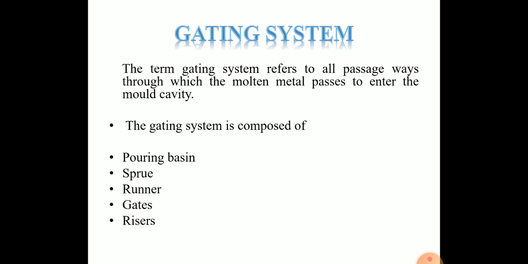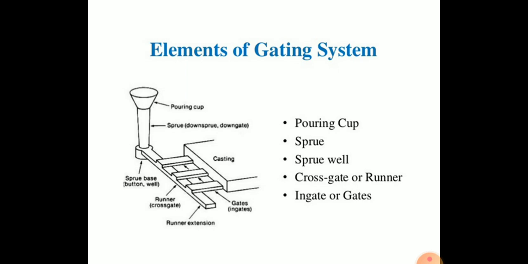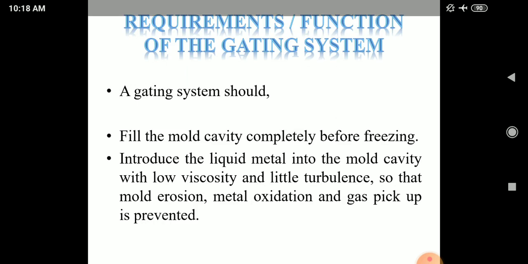The gating system is composed of, first one is the pouring basin, then sprue, runner, gates and riser. Let's see the figure of elements of the gating system. So we have the upper side of the pouring cup, sprue down gate, sprue base well, bottom casting, runner, cross gate, runner extension, gates, in gates. These are all the elements of the gating system.